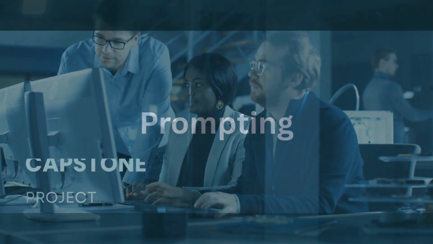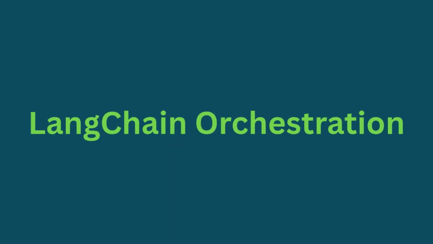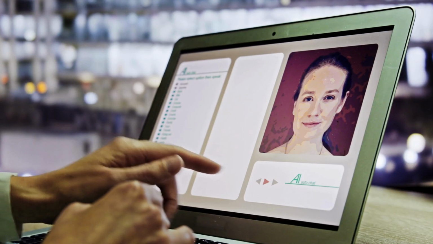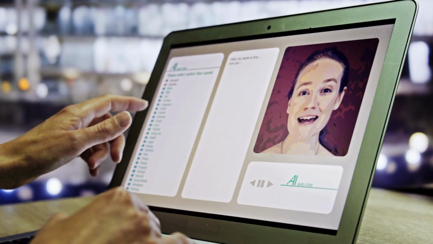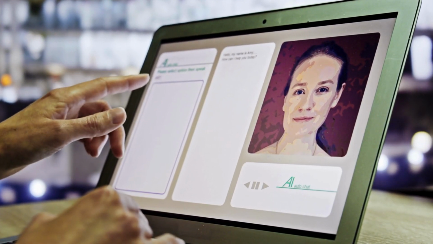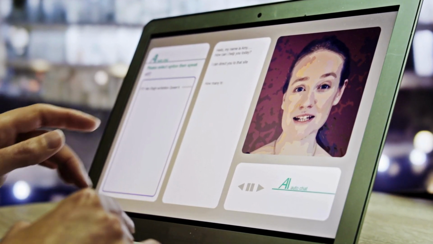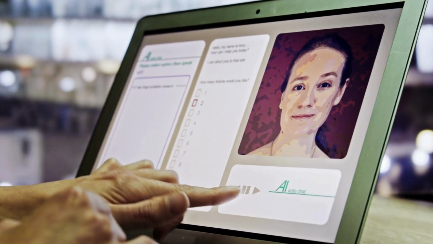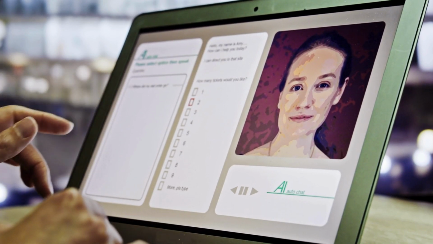This means integrating prompting, embedding search, LangChain orchestration, and a fully functional deployment interface. Imagine building an AI resume reviewer or a YouTube title generator or even a legal document question and answer tool. For an extra challenge, you can even add CI/CD with GitHub Actions. The ultimate outcome: you build a fully functional full-stack LLM application ready to get out there and get your users. Finally, you can also monetize your own AI agent application.